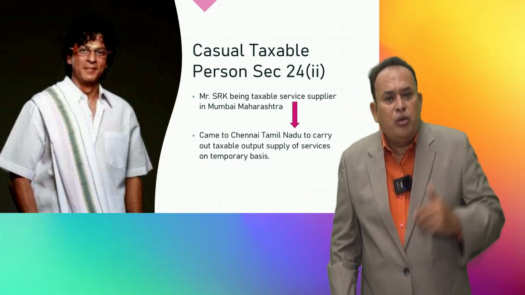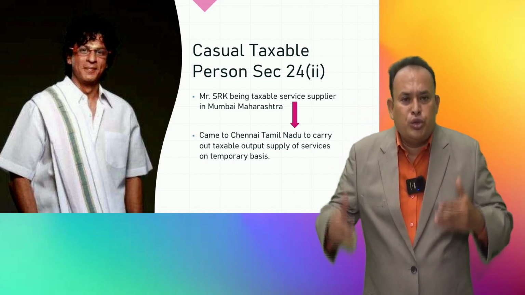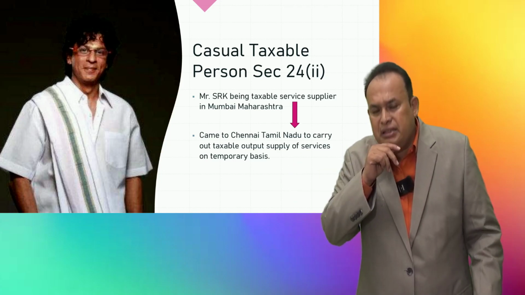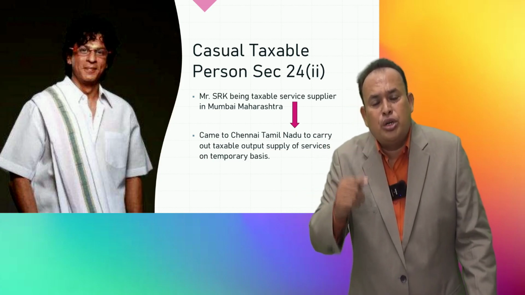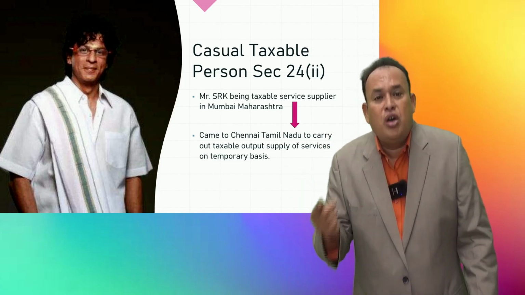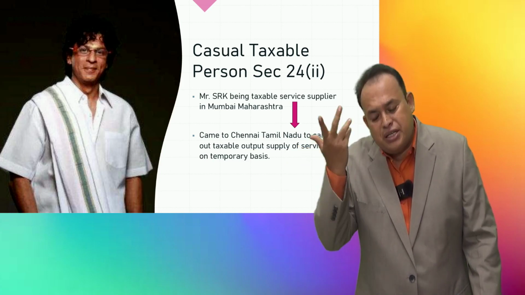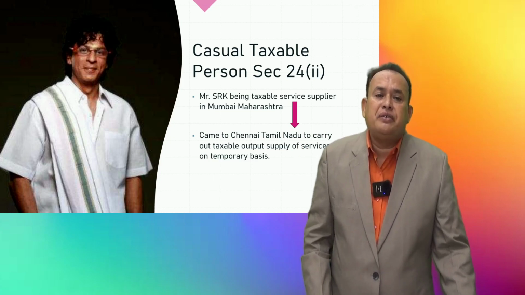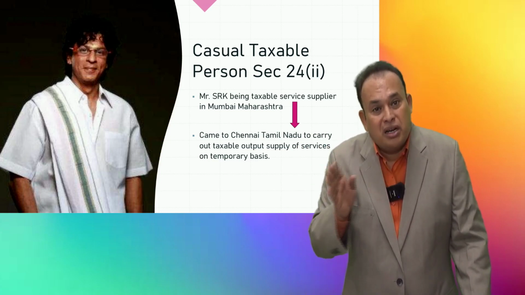Shooting is going on, sir. In that case, the allotment letter of that auditorium allotted to you to carry out your profession is sufficient as your place of business. You can submit it along with form GST REG-01 to obtain normal registration.